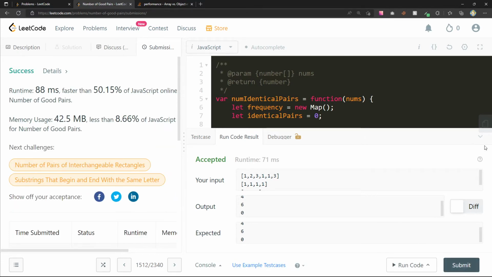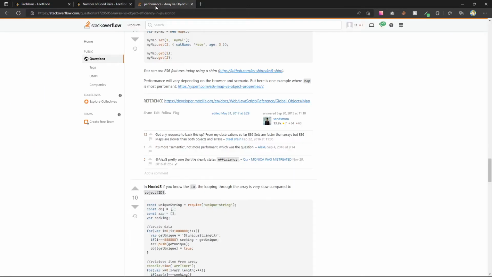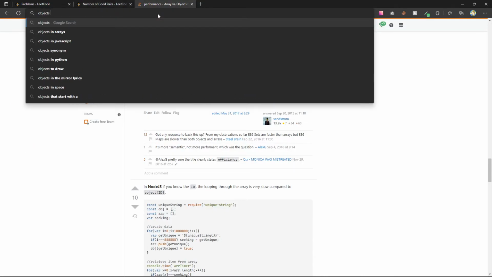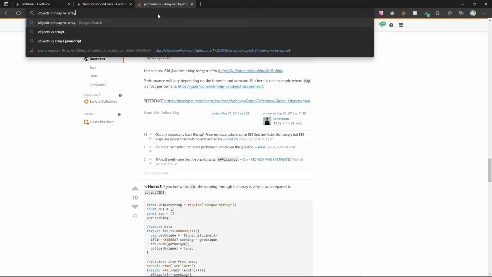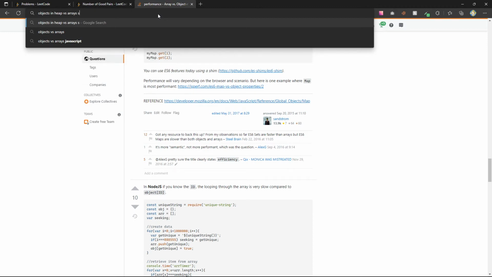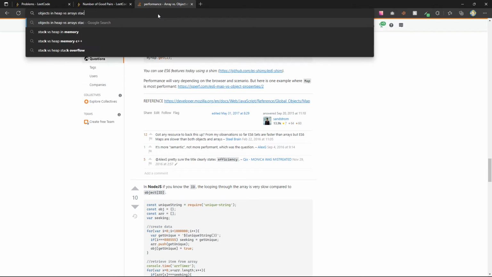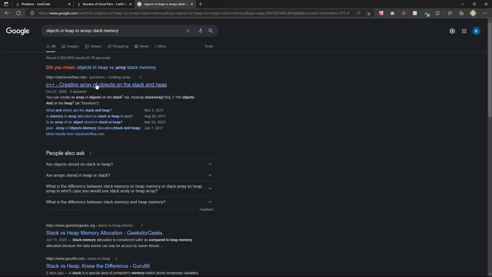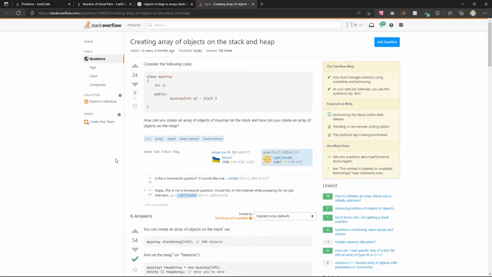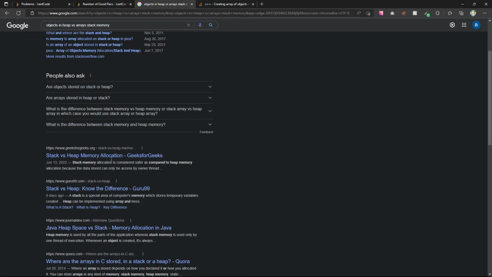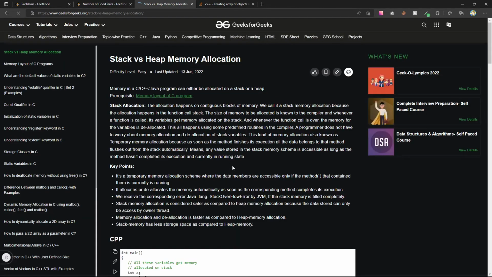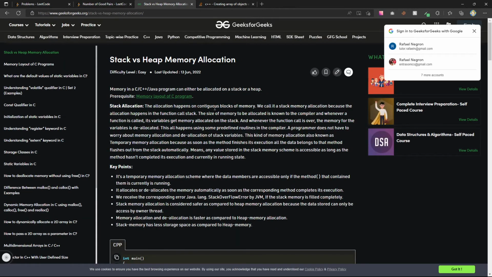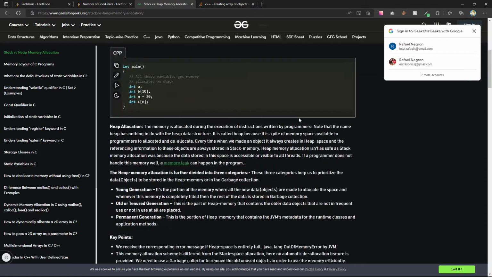At the very least, we're just experimenting with different ways, objects in the heap versus arrays, stack memory. We can create an array of objects. No, I just want to see. Let's see. Yeah, the allocation happens on continuous blocks of memory, stack memory allocation. No, but I want to see.